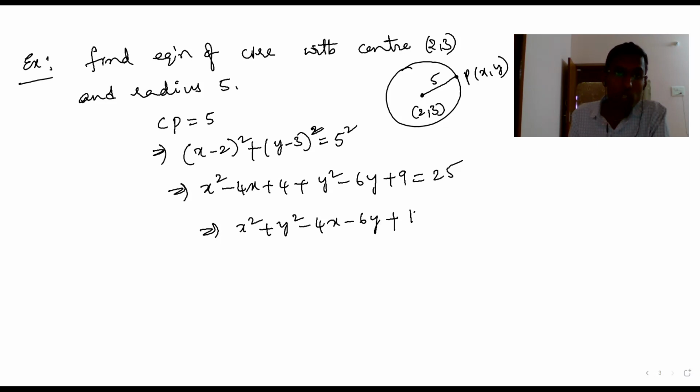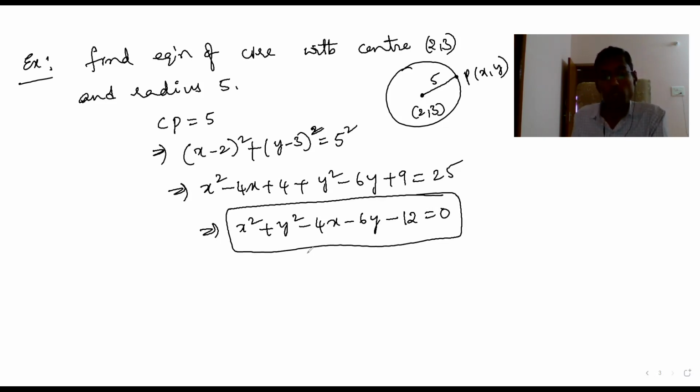Shall I write minus 12 directly? Minus 12 equal to 0. This is called standard form.